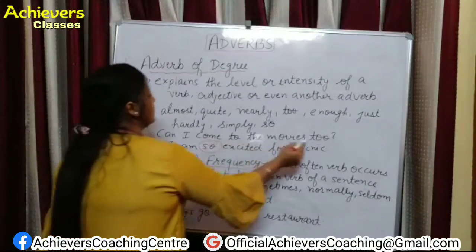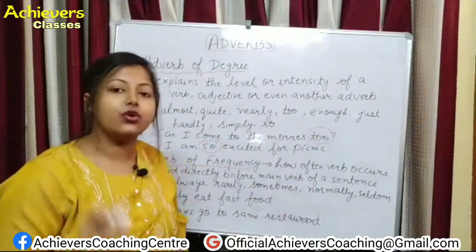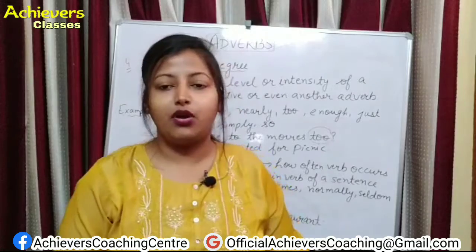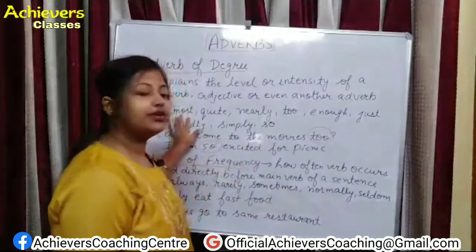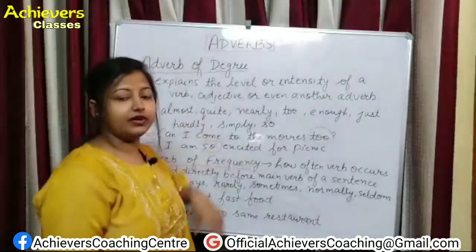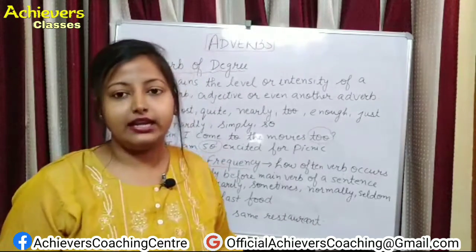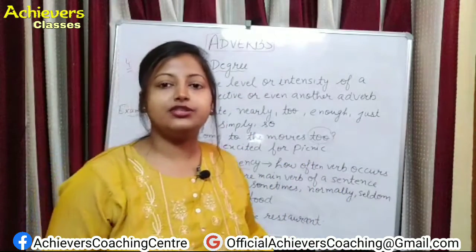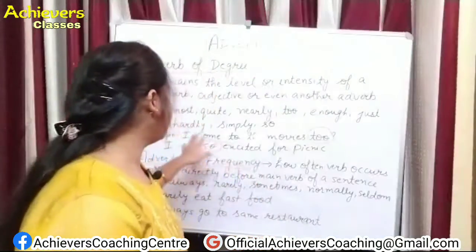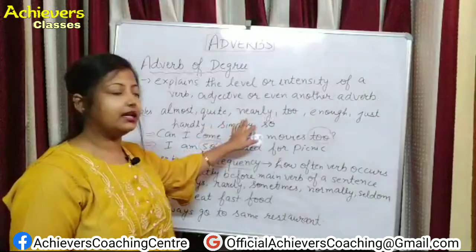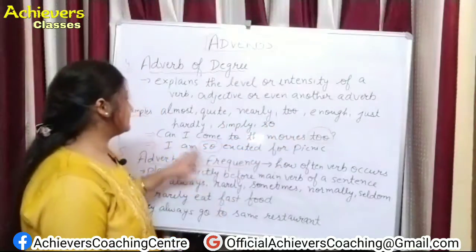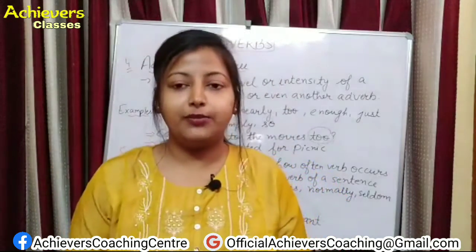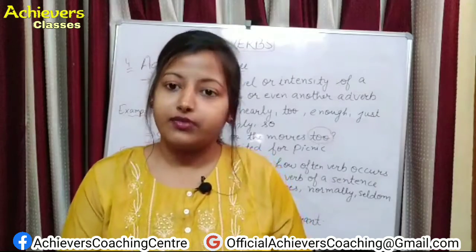So is describing the degree. How much he is excited. He is so excited to go for a picnic. So the word is describing the adverb of degree. These are the words which help us to tell about the adverb of degree. That is, these explain the extent or the intensity of the work done. How much the work is done. How much you are curious to do any kind of work. Like almost, quite, nearly, too, enough, just, hardly, simply and so. So you have to remember these words. This will surely help you to understand the adverb of degree.